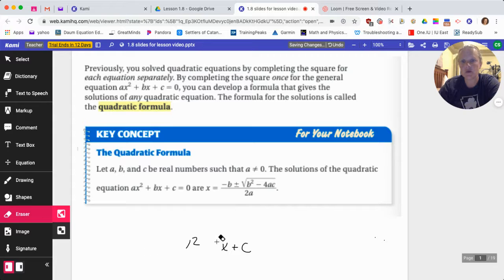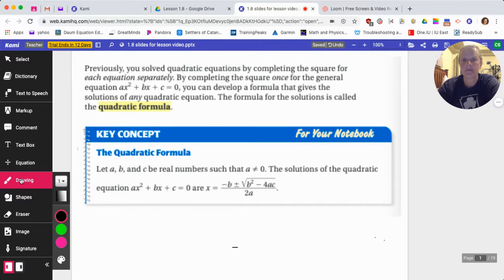Previously, you solved quadratic equations by completing the square for each equation separately. By completing the square once for the general equation ax squared plus bx plus c equals 0, you can develop a formula that gives the solutions of any quadratic equation. The formula for solutions is called the quadratic formula.